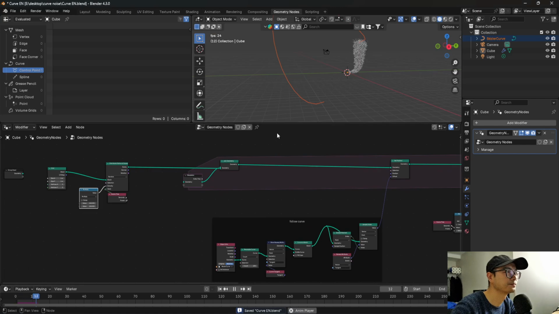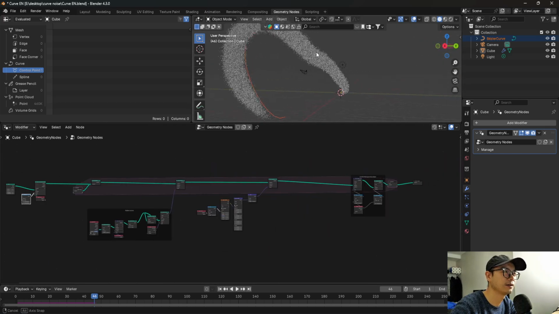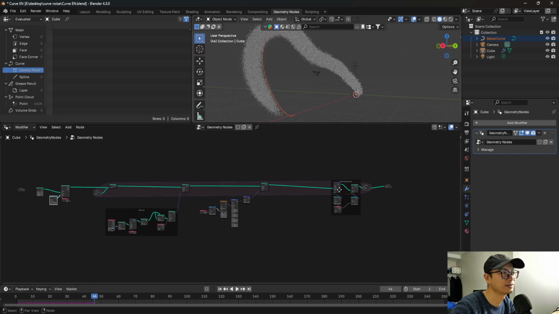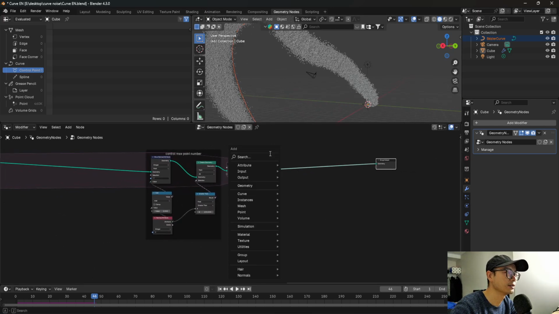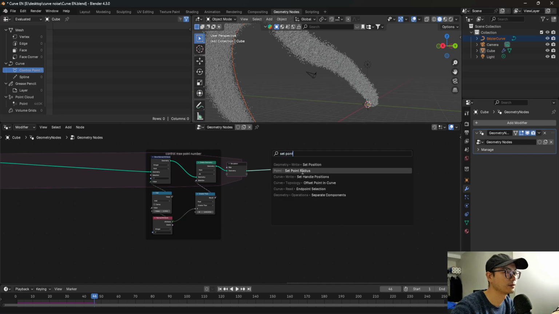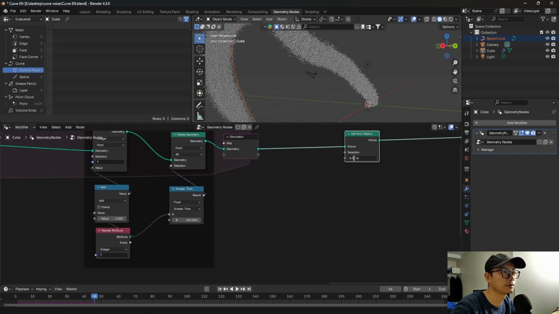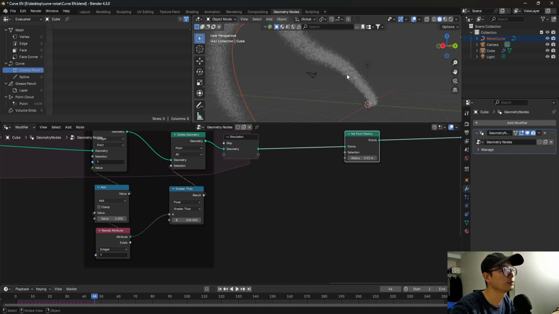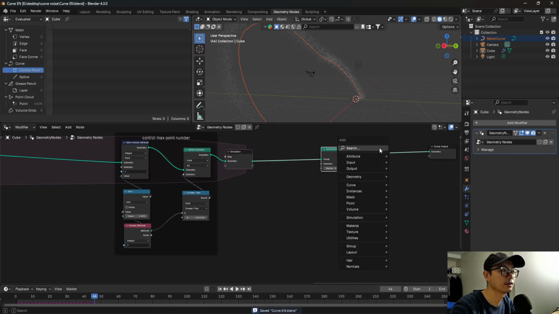So let's see. Yeah, we have many points, and it looks ugly. So we need to change the size. Set point radius. And this may be better, maybe much smaller. Yeah, like this.